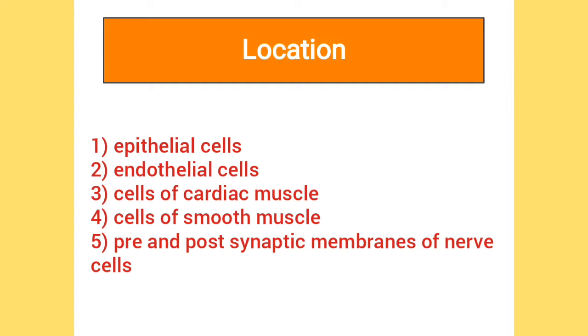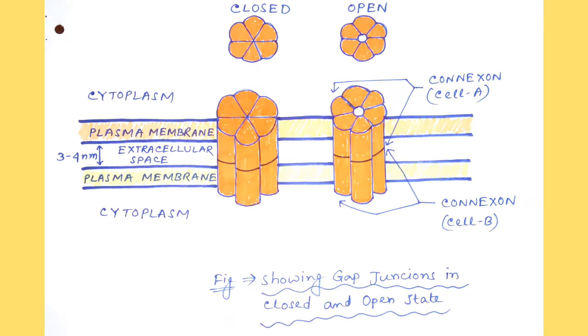Gap junctions are found in most cells in animal tissues like epithelial cells, endothelial cells, cells of cardiac and smooth muscles, and between the presynaptic and postsynaptic membranes of adjacent nerve cells in certain parts of the brain, etc. Each gap junction appears as a patch where the membranes of two adjacent cells are separated by a uniform narrow gap of about 2 to 4 nanometer.